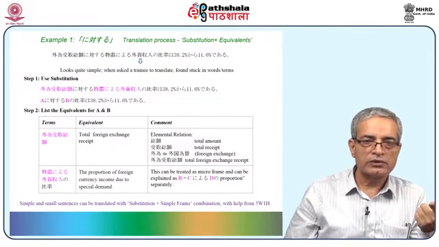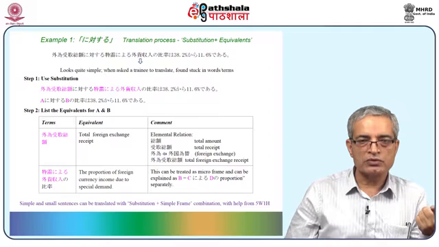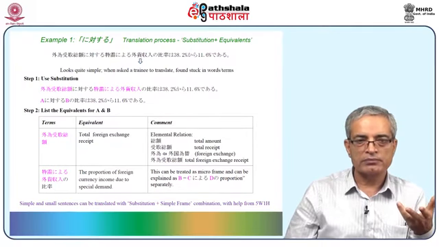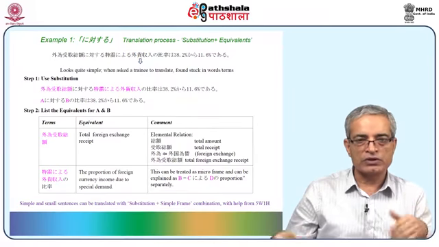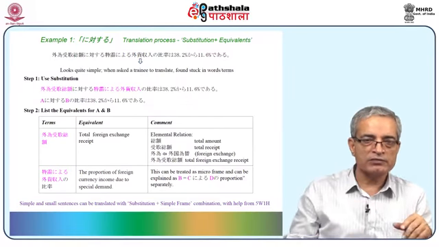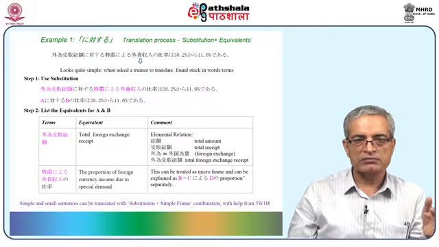Gaitame uketori sogaku. So sogaku, you all know, is total sum, and uketori is received, so it is total receipt, and Gaitame is foreign exchange. So it makes sense very clearly.